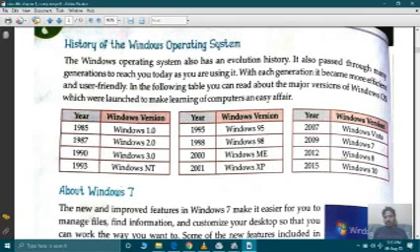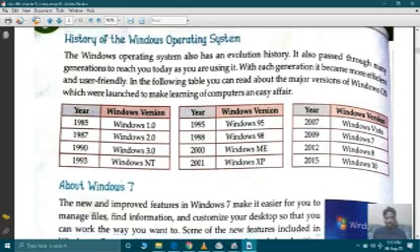Now in 2012, Windows 8 totally changes the graphics and the interface of the user. At this time, we are able to use Windows on touch screen. 2015 until now we are using Windows 10.